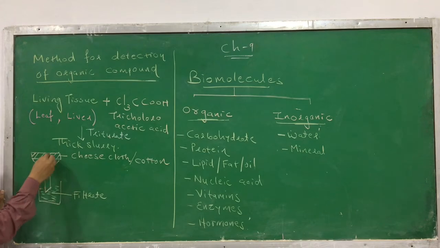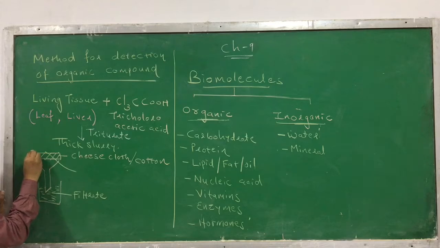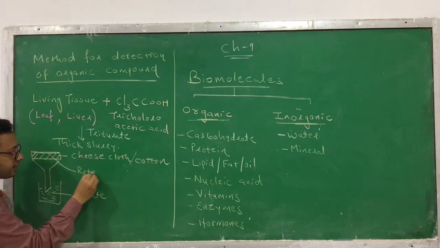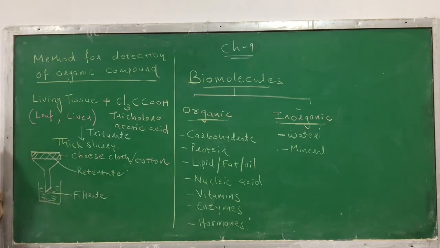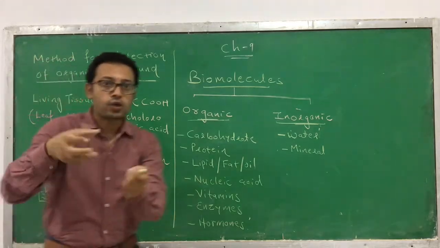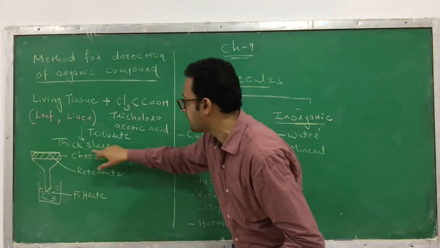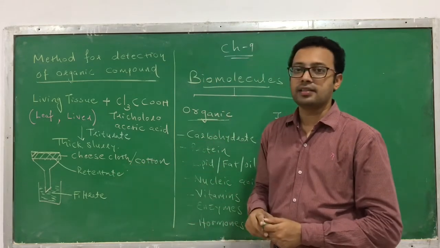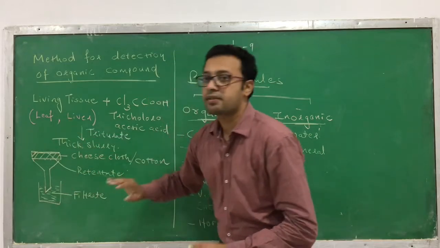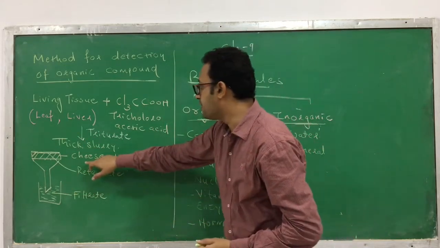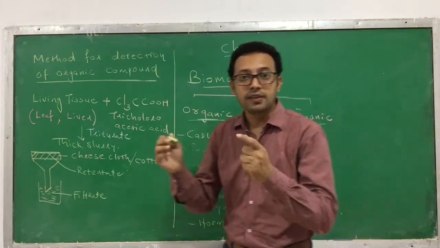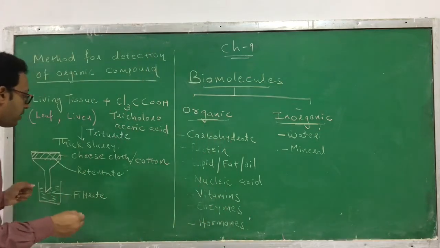Okay, and the portion which remains above, which does not come out, like this is a portion which remains above it, and this is called the retentate. So when you pour and filter this thick slurry, you will obtain two components, filtrate and retentate. The filtrate is what comes out and the retentate is what remains above the funnel. Here the filter we are using is cheesecloth or cotton cloth through which we are filtering.